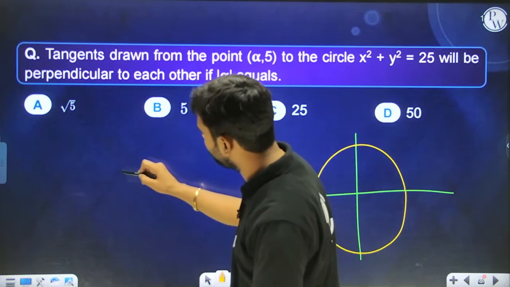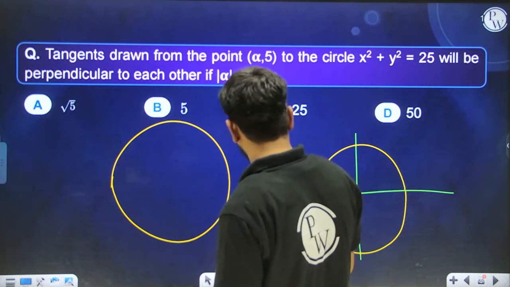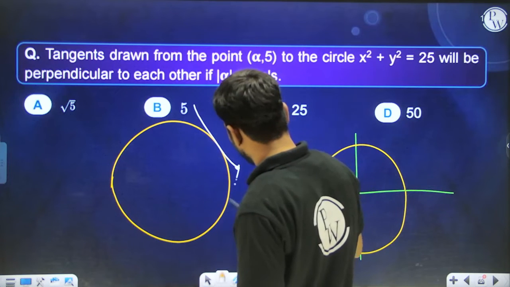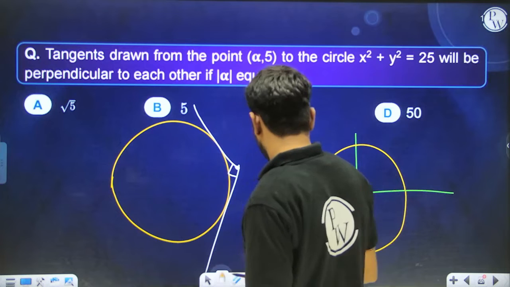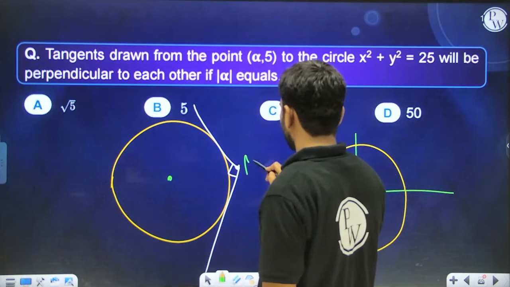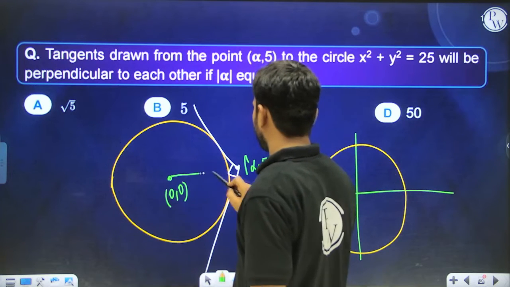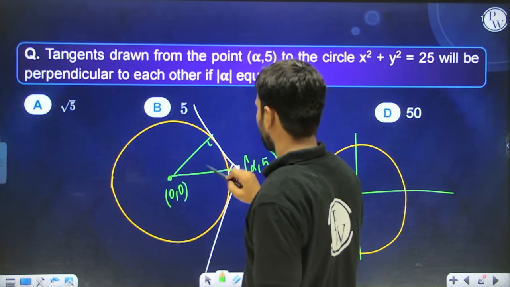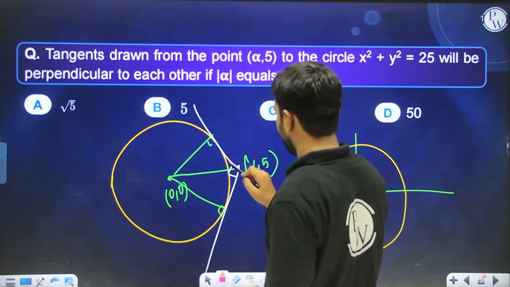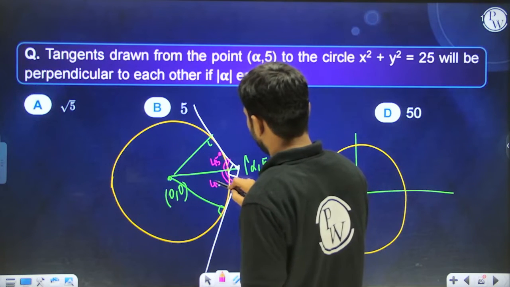If this is a circle and from here, let's say I am able to draw 2 perpendicular tangents. Okay, so if you make use of geometry, then if this is our point alpha comma 5, let's say, and this is 0, 0 being the center of the circle, if we draw like this is also going to be perpendicular and this is also going to be perpendicular. So as per the symmetry, can you guys say that this angle is going to be 45 degree? This angle is also going to be of 45 degree as well.